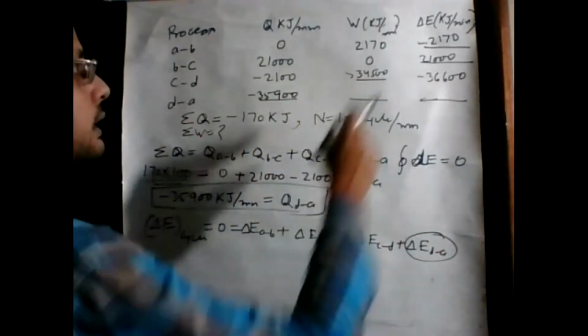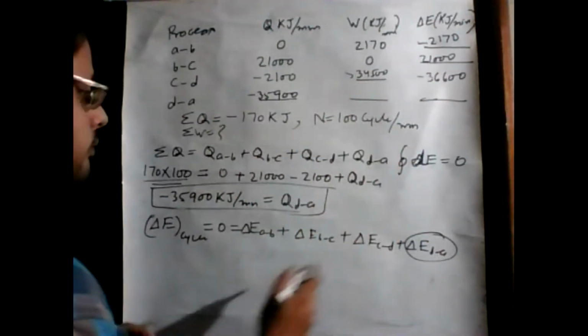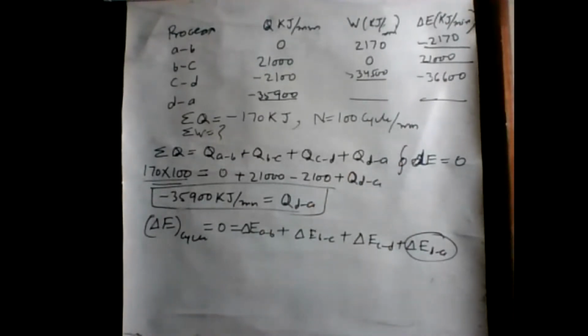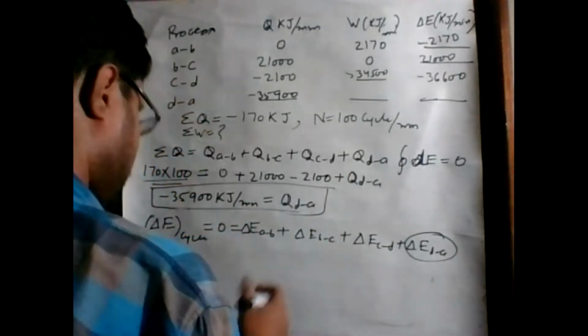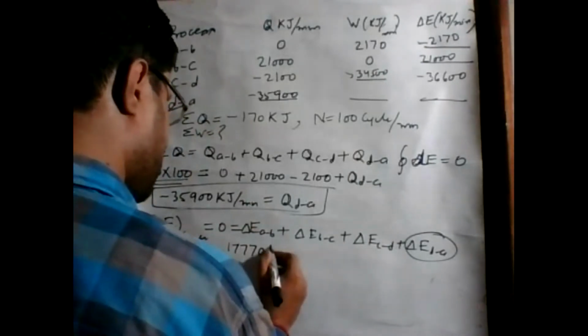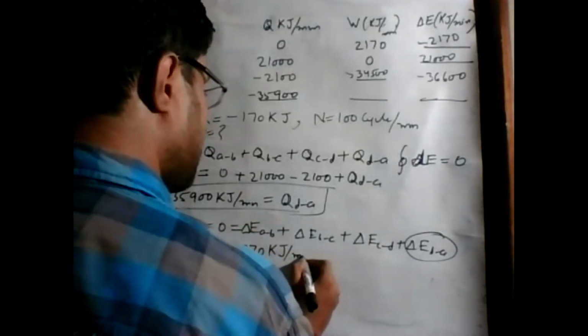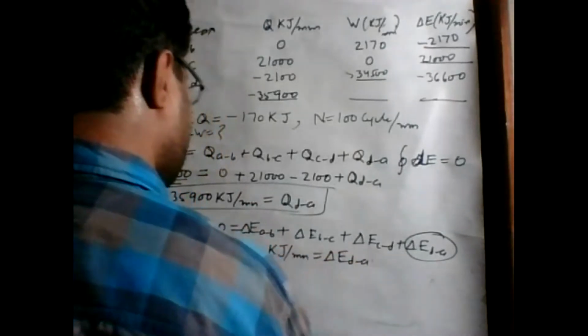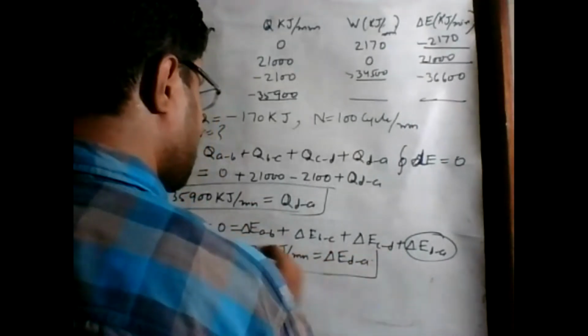By putting these values through this table, we can find delta E for D to A. So delta E for D to A is equal to 17,770 kilojoule per minute. Okay, this is the value.